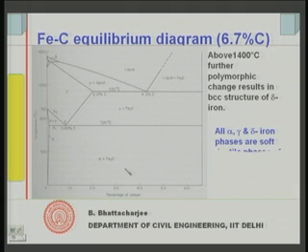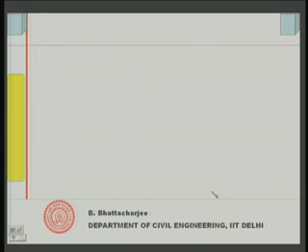Let us see what happens on the right hand side. We will come to that, but at the moment let us understand, we have seen three phases: alpha, gamma and delta iron. These three phases are all soft and ductile phases, they are not very strong. You can see some more zones, for example, this zone is alpha plus gamma, this is pure gamma, and this is gamma plus liquid, because as it is cooling, gamma iron plus liquid formation takes place. We will come to this phase next. So, these are all soft but ductile phases.